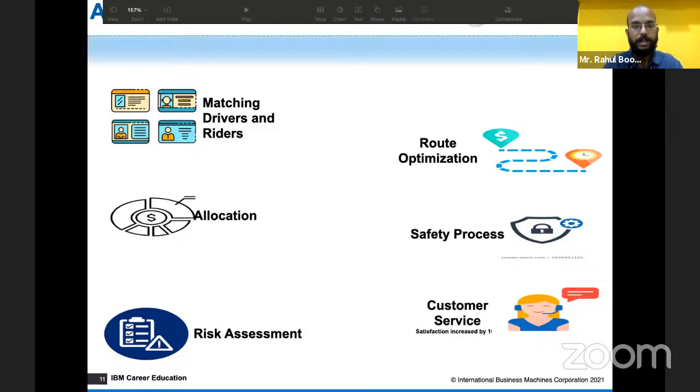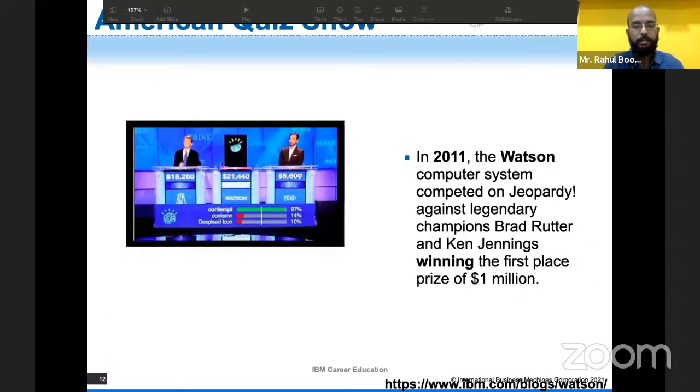So matching the rides, allocation, route maps, and all the risk assessment, customer security, the service and everything, it is taken care of by AI. Many people don't know this. So AI is being used, and it is managing everything.